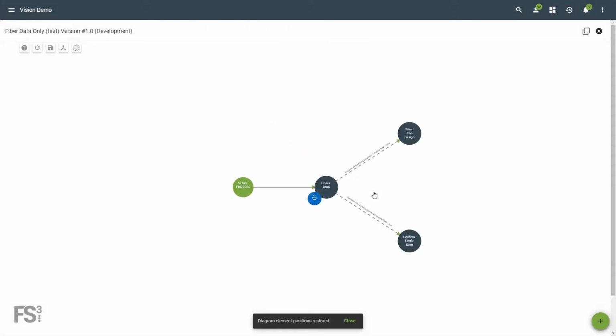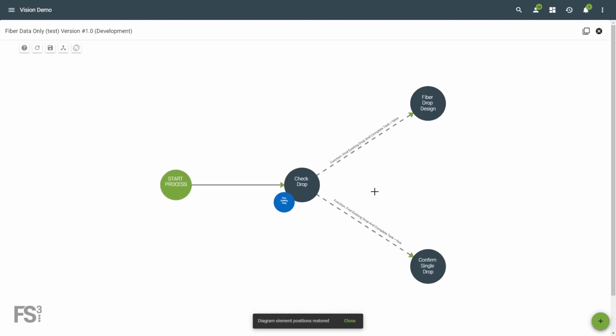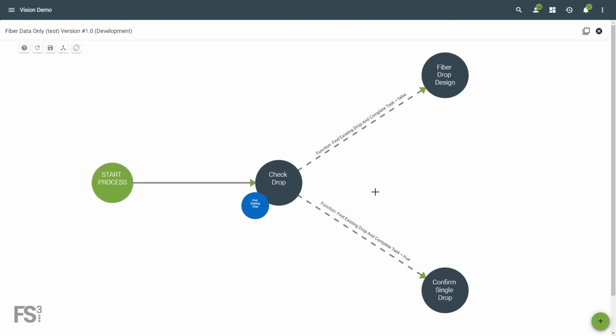We now have the beginning of our workflow where it will check for a fiber drop. If a drop is found, the flow will next check for a single drop. If a drop is not found, the flow will start a fiber drop design. Let's continue creating the flow assuming a fiber drop was found.